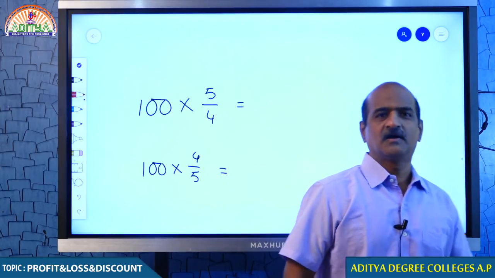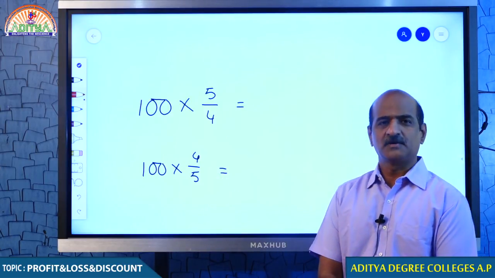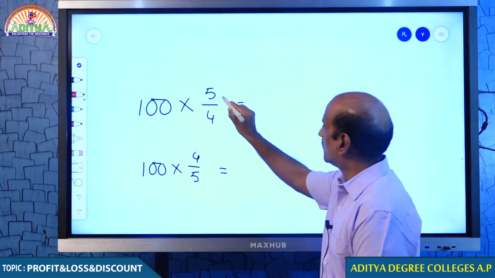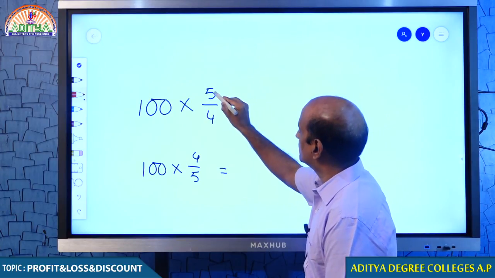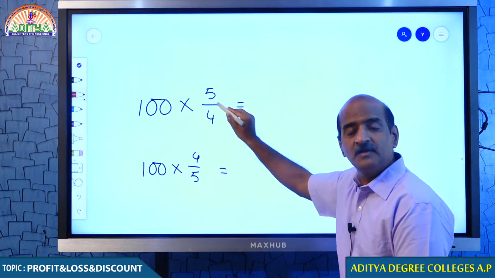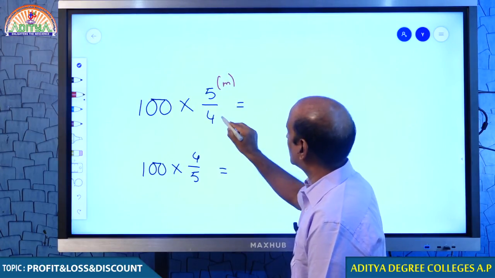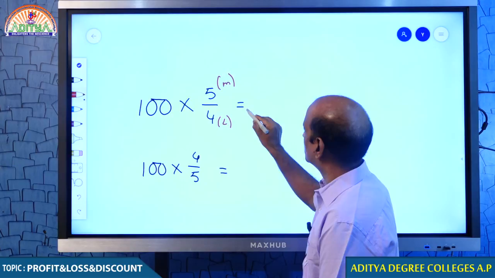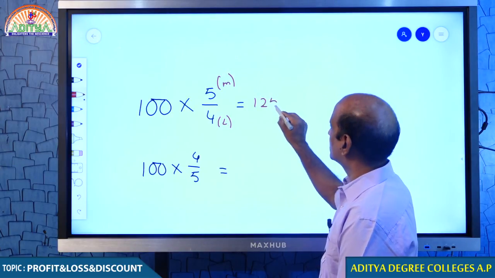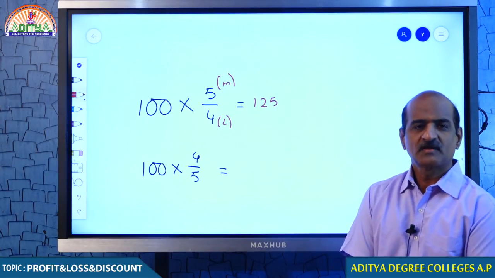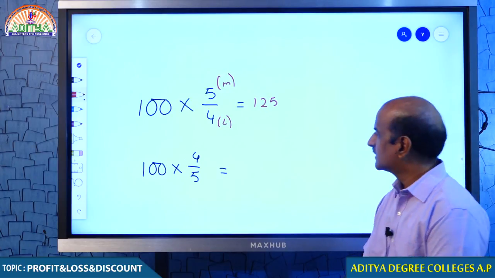What happens if 100 is multiplied by 5 by 4? Therefore, more by less. 5 is more, 4 is less. Between 4 and 5, this is the greater value and this is the smaller value. Therefore, the value becomes 125. I hope you understand this.